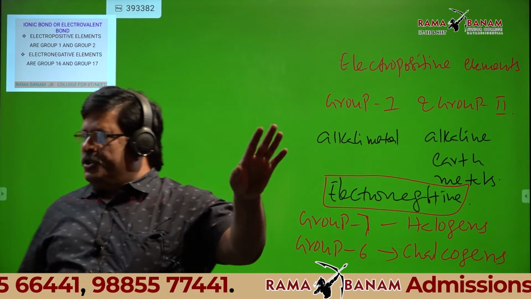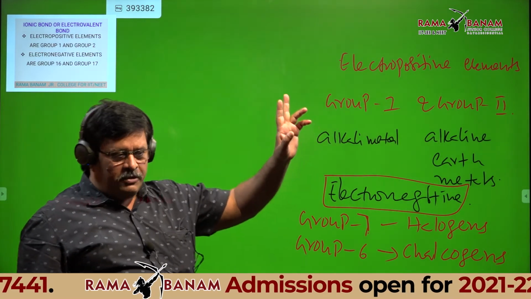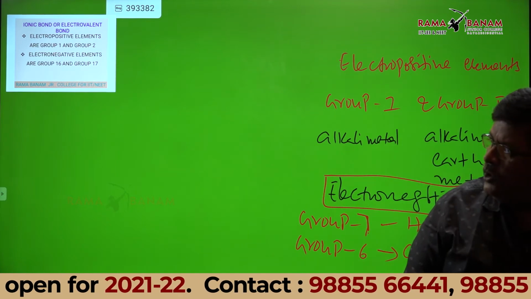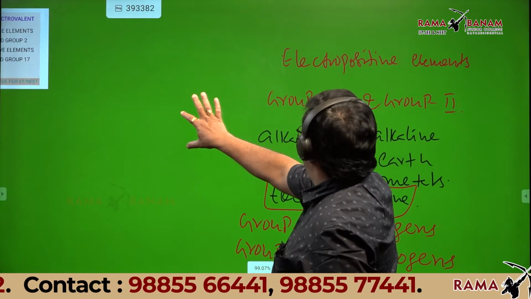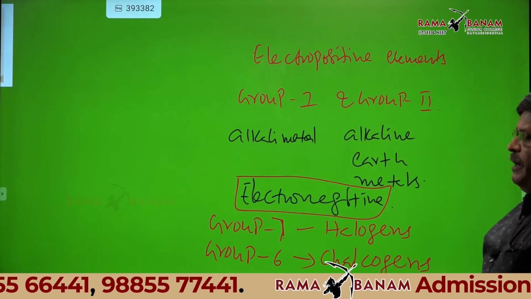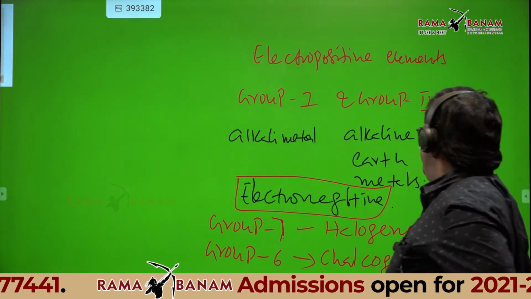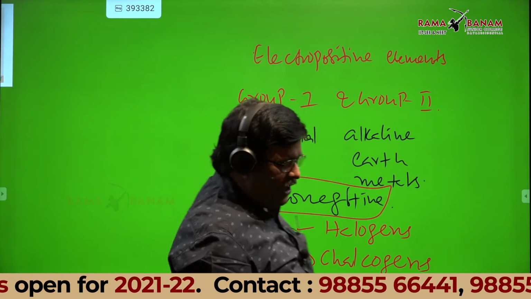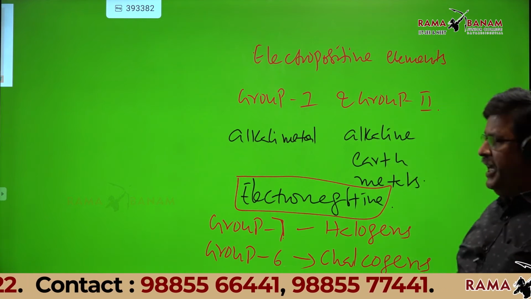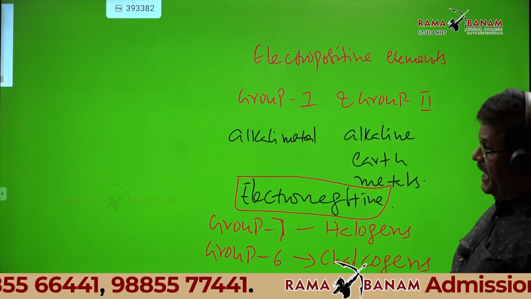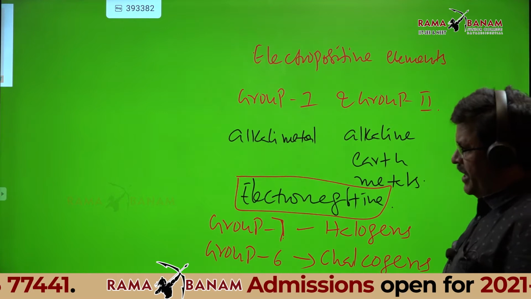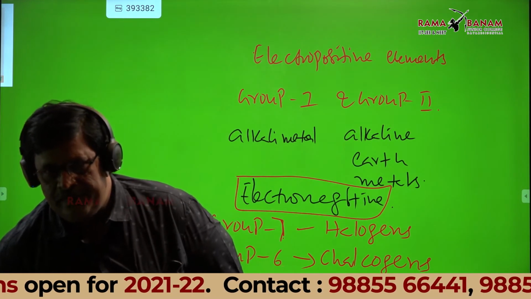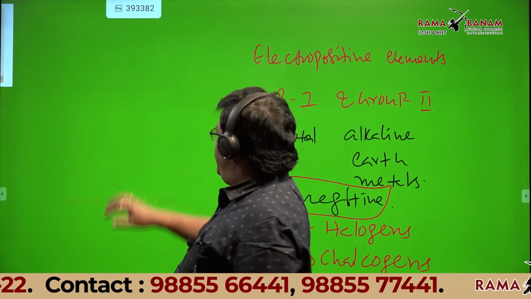Okay, leave it. So, we identified two groups which are highly electropositive and two groups which are electronegative. What are the two groups highly electropositive? 1A and 2A. What is 1A group elements? Alkali metals. What is 2A group elements? Alkaline earth metals. What are the two groups which are electronegative? Group 16 and group 17, or group 6A and 7A. Group 7A is halogens, group 6A is chalcogens. Is it okay, students?